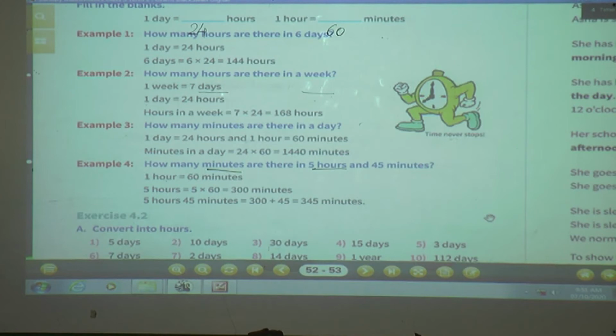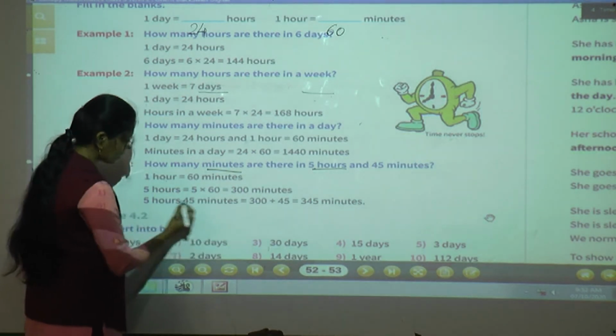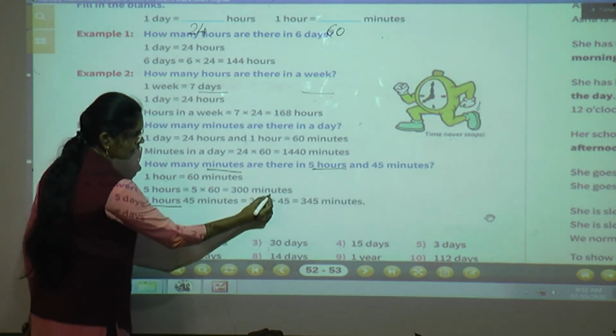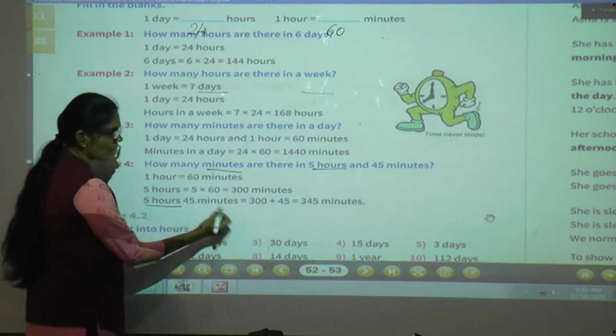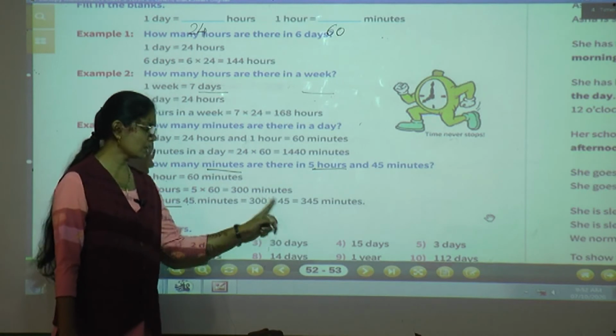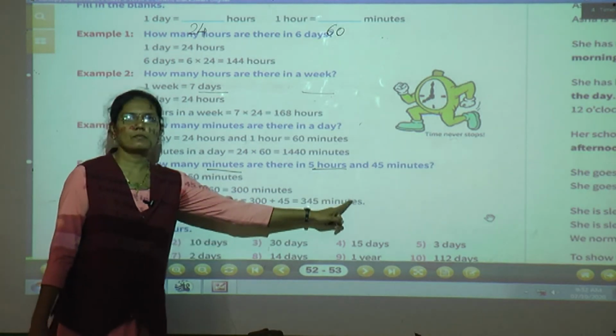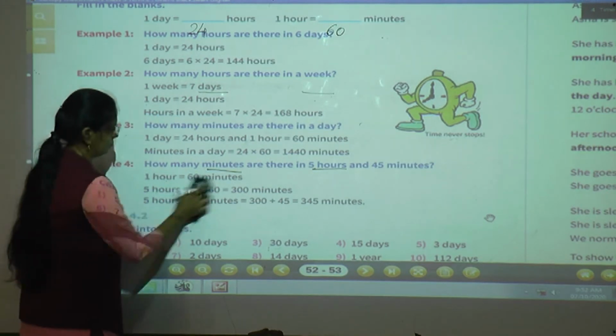Now our question is 5 hours and 45 minutes is equal to how many minutes? So here we will write 5 hours 45 minutes is equal to. Now 5 hours is equal to what? 300 minutes. So here we will write 300 plus these 45, we just add. So 300 plus 45 is equal to 345 minutes. Understood? Shall we move to the next exercise?